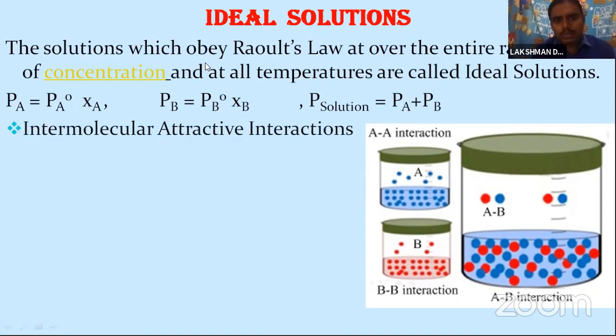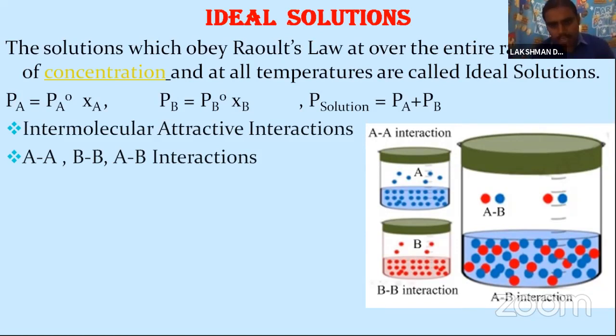The solution which obeys Raoult's law over the entire range of concentration at all temperatures is called an ideal solution. So here we take two components, A and B. Intermolecular attractive interactions are present between the AA components, the BB components, and the AB interactions will be formed.